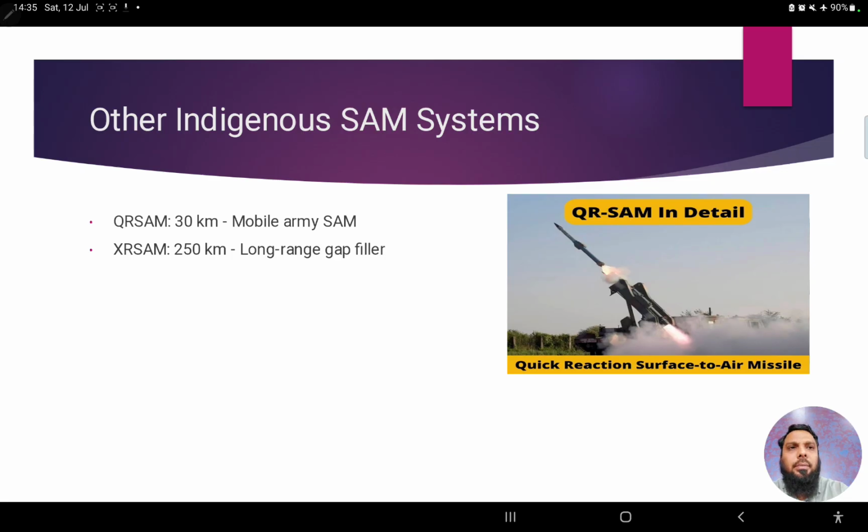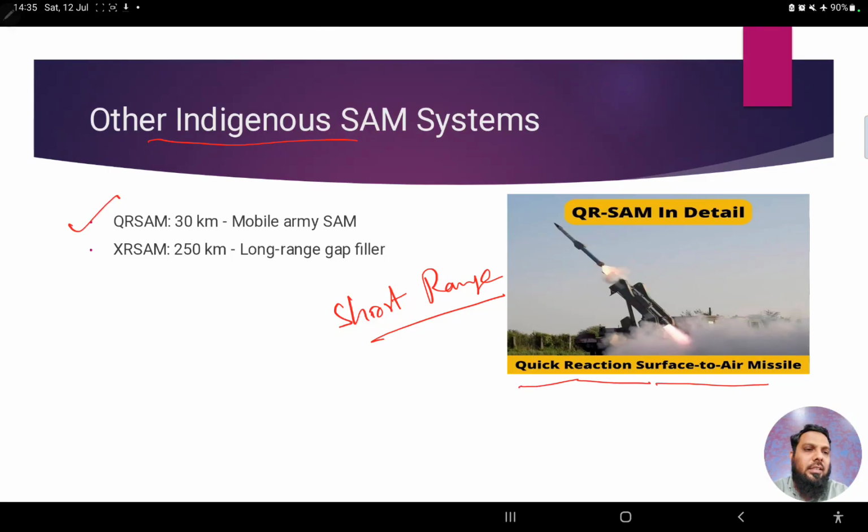And these are basically for short range, right? So other indigenous SAM systems that we have developed, like QR SAM, quick reaction surface to air missiles, and XR SAM, extended range. Now this extended range falls somewhere between long range and medium range.